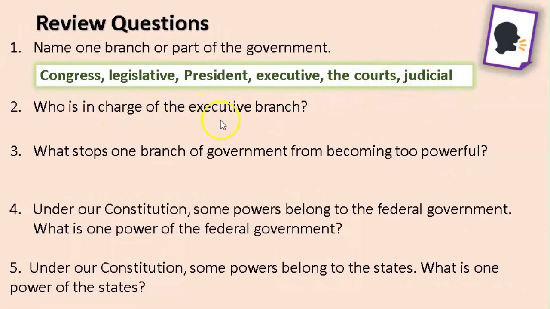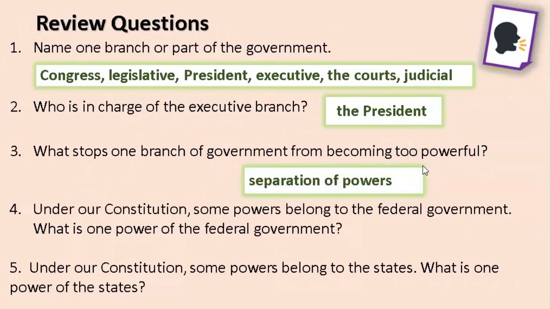Number 2, who is in charge of the executive branch? The president. Number 3, what stops one branch of government from becoming too powerful? Separation of powers.